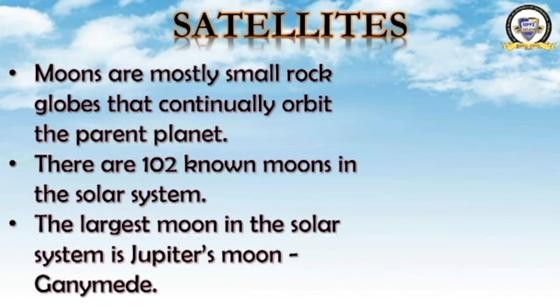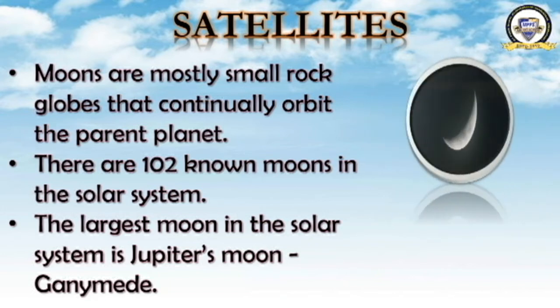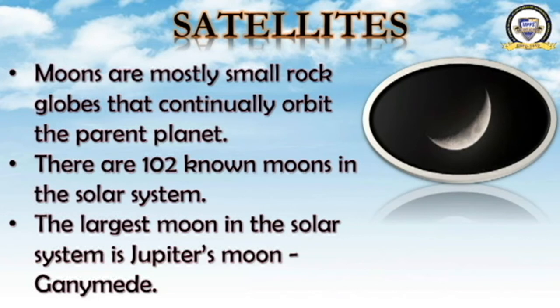Okay, so shall we move ahead? You have learned a lot, I think, no? We have two or three topics, then we will wind up the class, right? See this picture. What is this? It is the face of a moon. It is a moon of the earth. Likewise, there are 102 moons in the solar system which revolve around different planets.